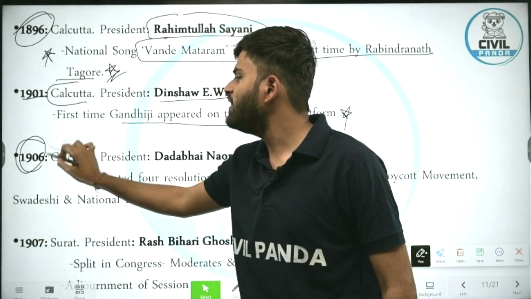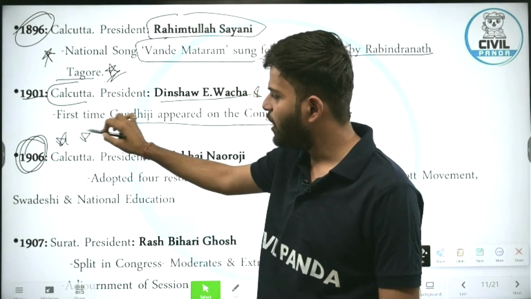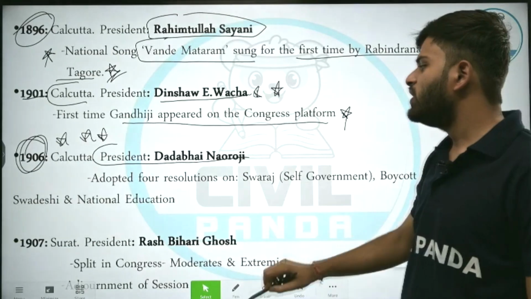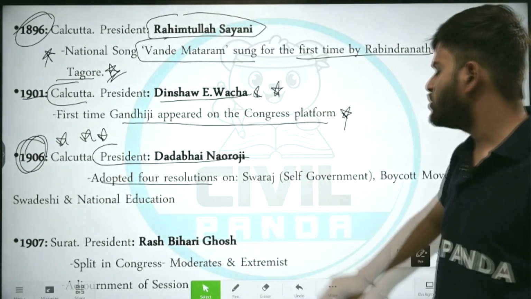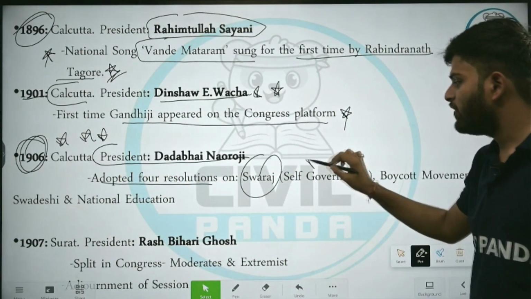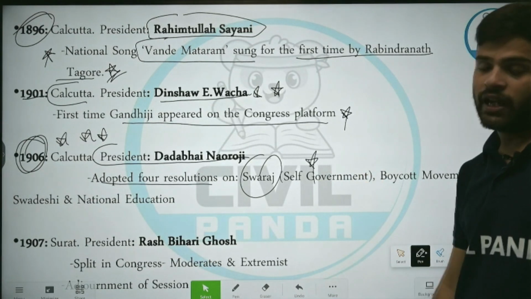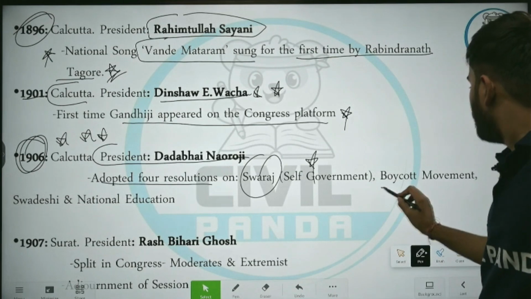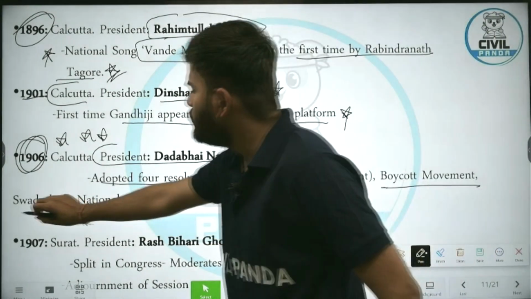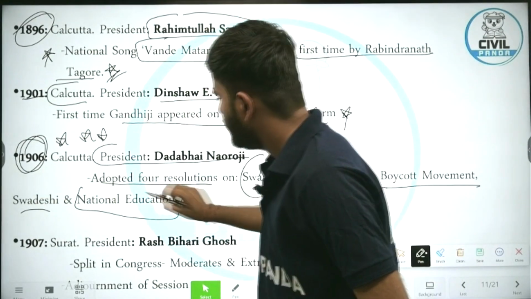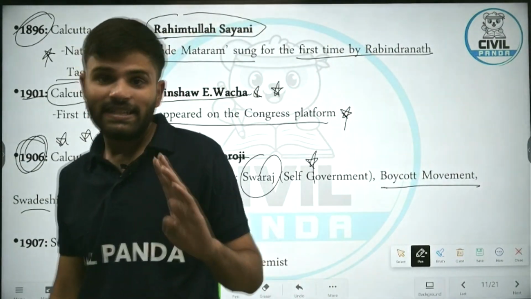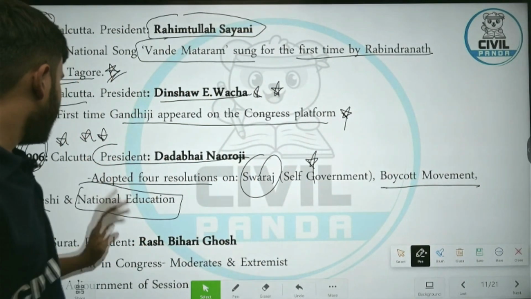1906, very important. Again, star Jupiter Pluto. Calcutta, presided by Dada Bhai Naoroji, adopted 4 resolutions on Swaraj, self-government. Indian National Congress declared that the goal of INC is Swaraj, that is self-government. Boycott movement, Swadeshi movement and national education. These are the 4 important resolutions that were passed in 1906 Calcutta session.